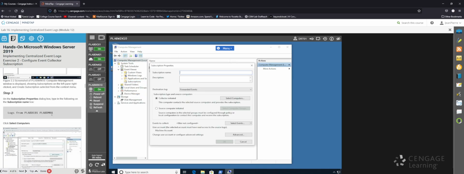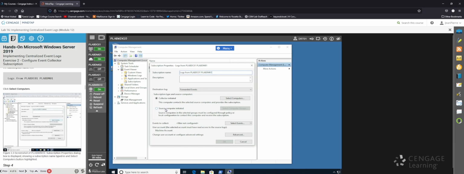Okay, so on the subscription properties dialog box, type in the following subscription name. Okay, so I'll type this in. It's hard to misspell this. Okay, good. So they want us to select computers.